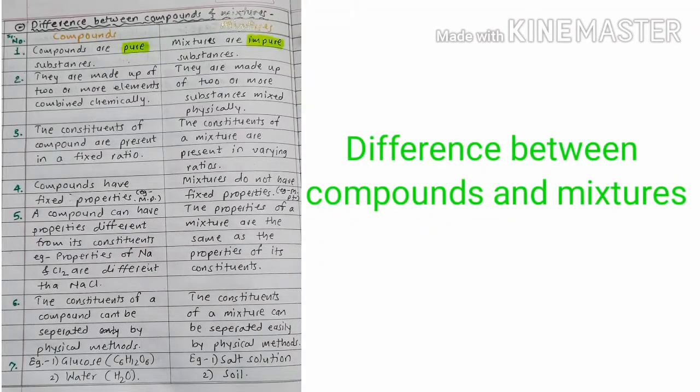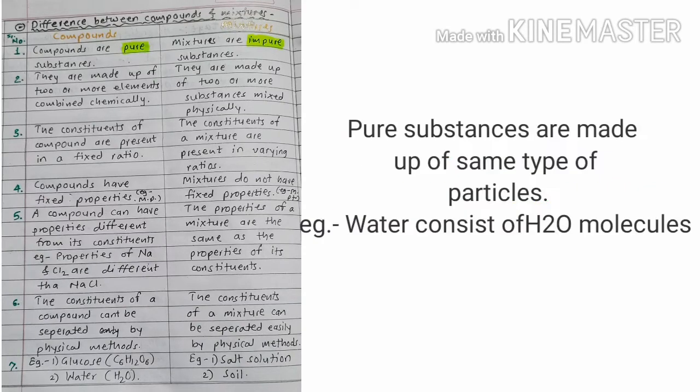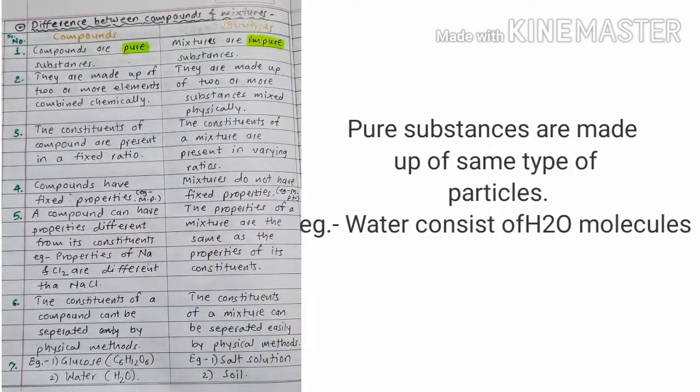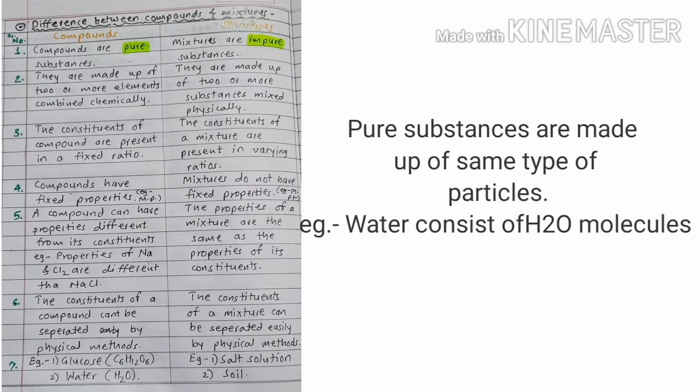Let's discuss the difference between compounds and mixtures. Compounds are pure substances. Pure substances are made up of the same type of particles. Compounds are made up of the same type of molecules. For example, in the universal solvent, water, only H2O molecules are present. Limestone, CaCO3, consists of only CaCO3 molecules.